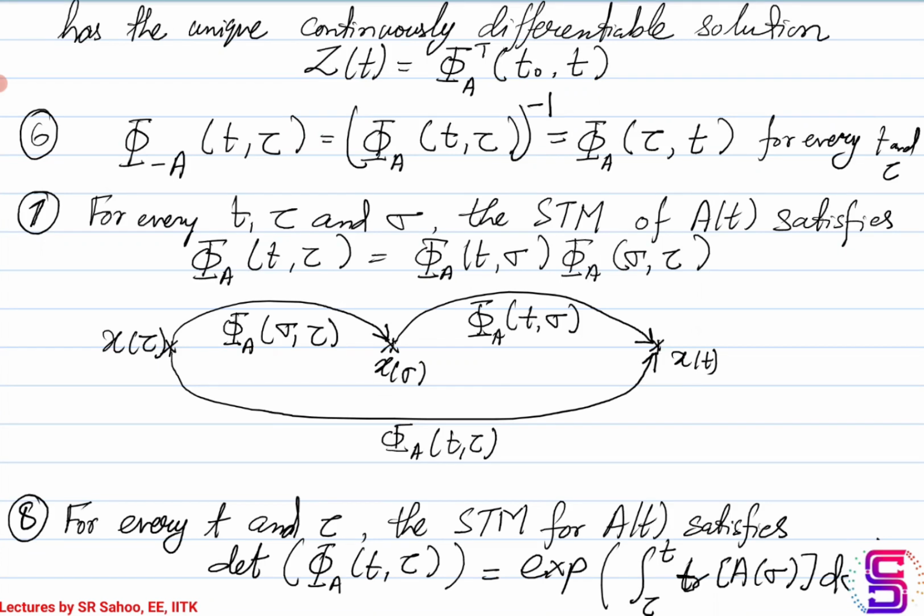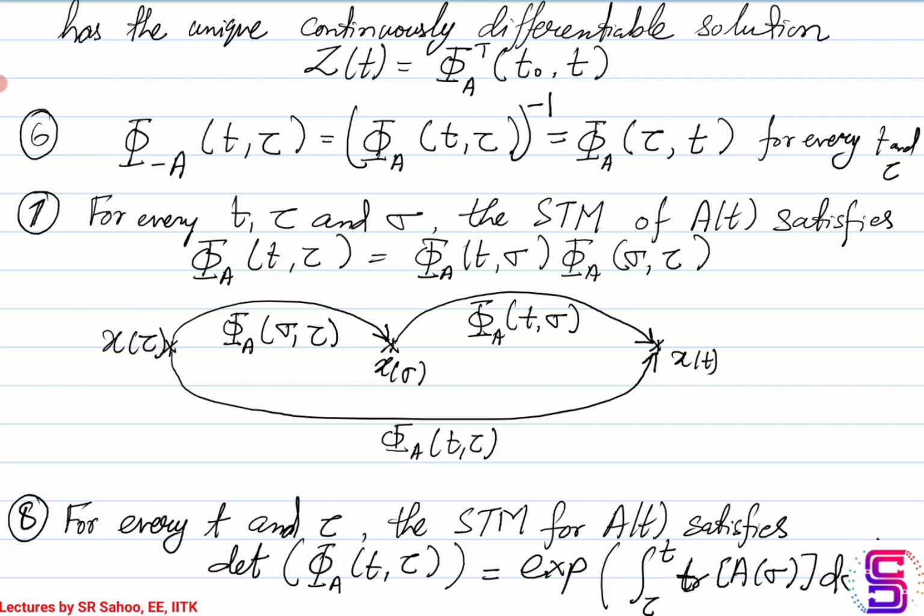The state transition matrix phi A over the interval T till tau is the same as the product of two state transition matrices: the state transition matrix corresponding to A over the interval sigma till T, and the state transition matrix A over the interval tau till sigma. So sigma is kind of an intermediate point that you take. It need not lie within the interval T and tau.